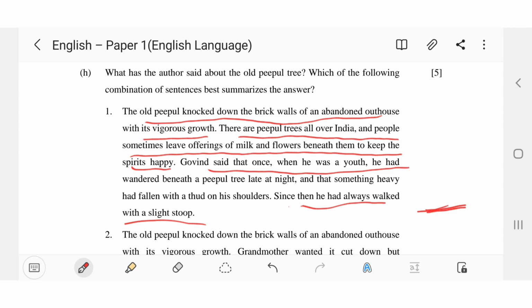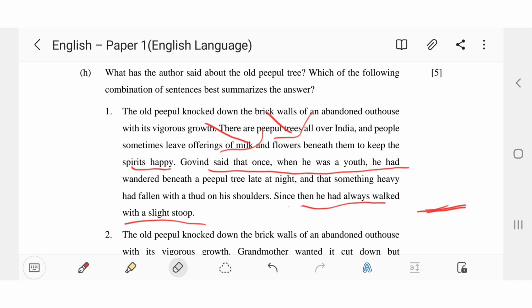And there is no relation between the first and second sentence. Peepal tree, abandoned outhouse, this is there. Then peepal trees all over India. There is no relation. And then Govind's story is mentioned. And what was said afterwards by the grandmother, by the boy, that he wanted the peepal tree, that no ghosts are there, so ghosts may be leaving the peepal tree, this is not mentioned. There is no proper conclusion for this option.